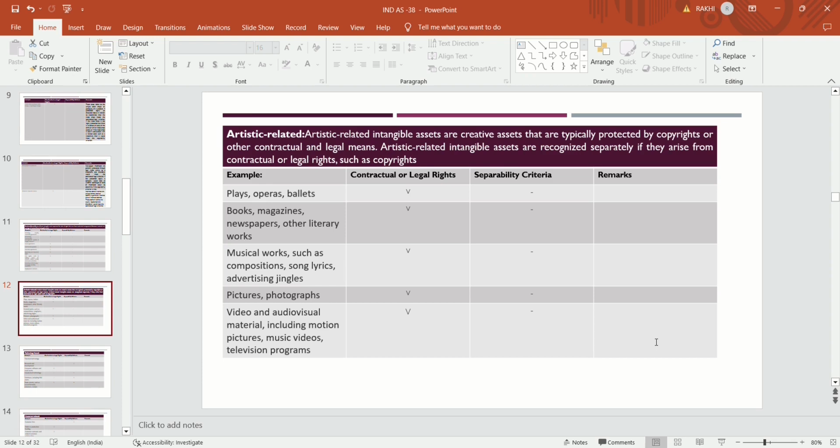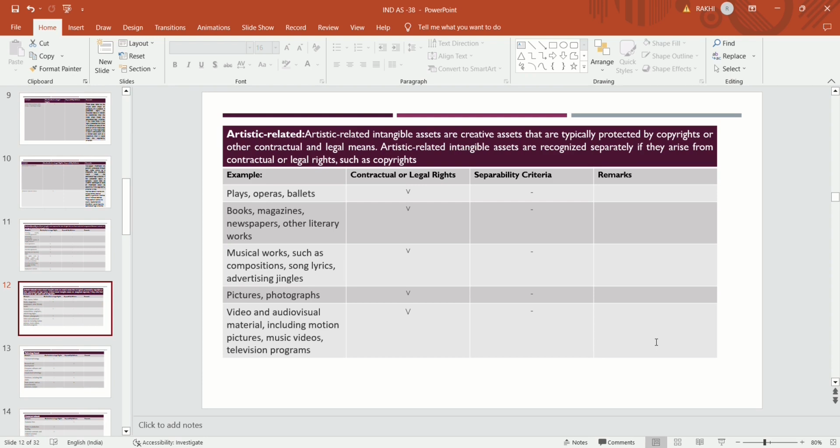Artistic related intangible assets are creative assets that are typically protected by copyrights or other contractual and legal means. Any creative assets are termed artistic related, like for example copyright, which are protected by copyrights or other contractual legal rights, legal means.